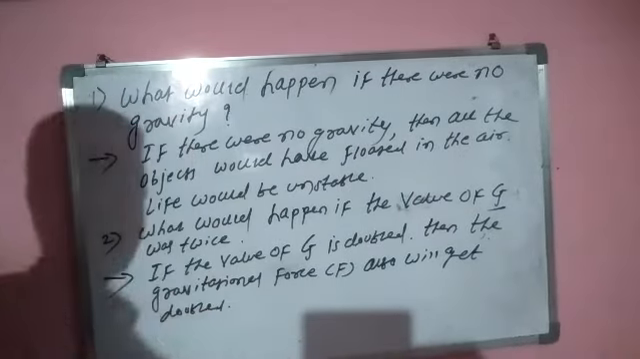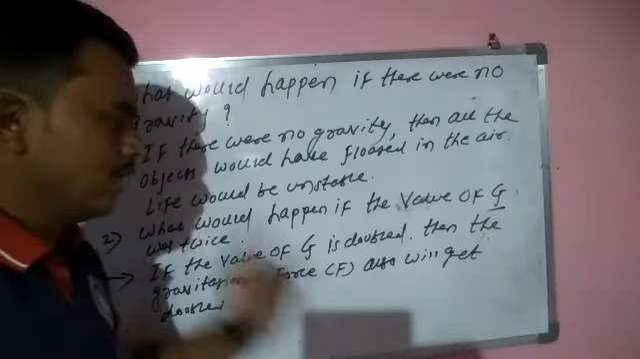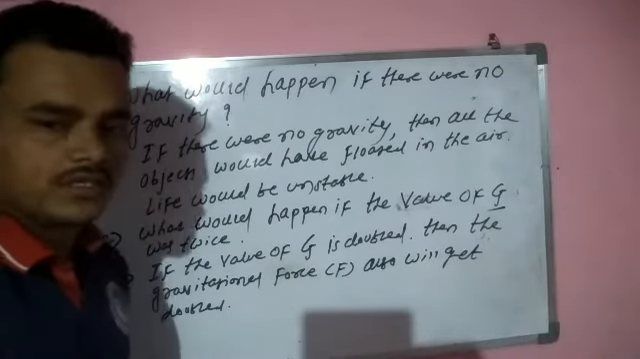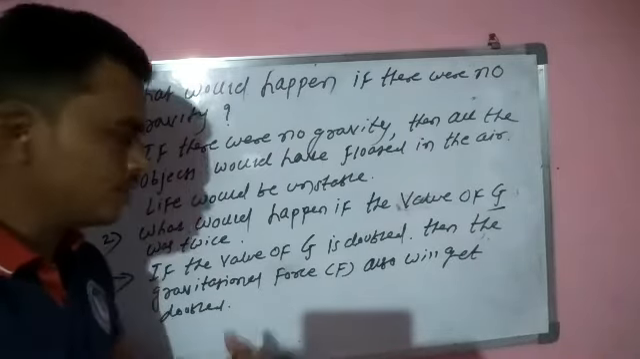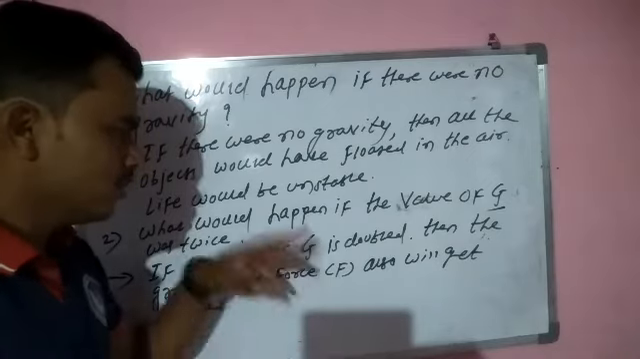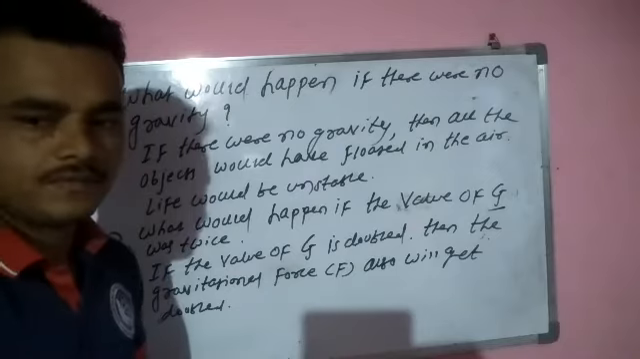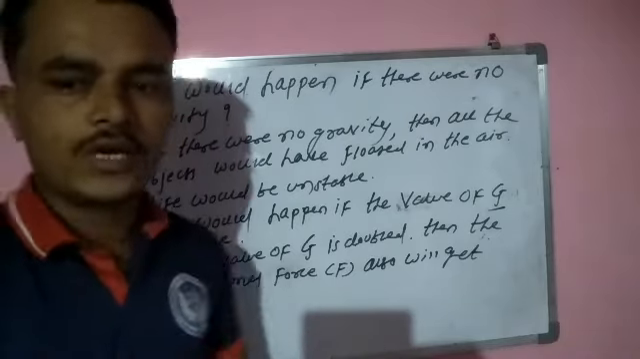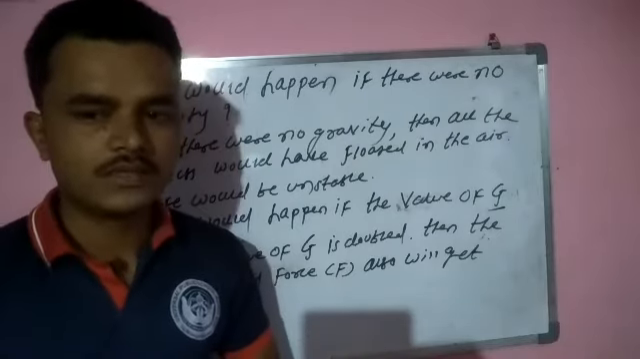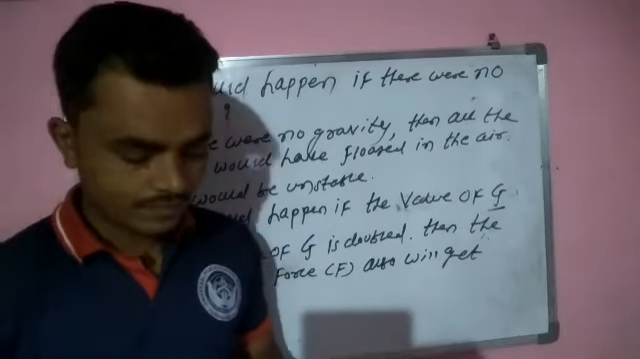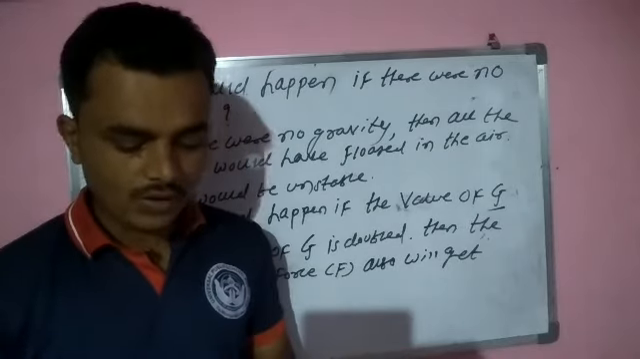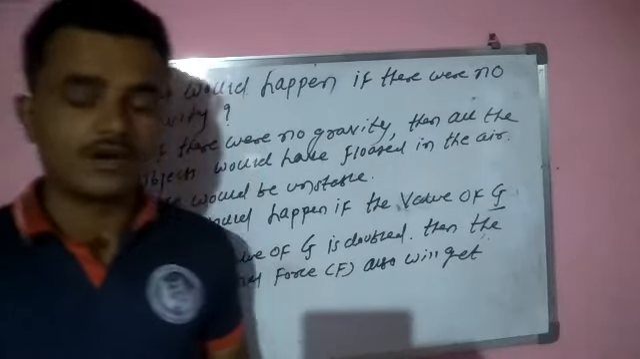Now see, so what would happen if the value of g was twice? अगर g की वैल्यू अगर twice होती है तो क्या होता है? The value of gravitational force also will get double. जो हमारा gravitational force है वो भी डबल हो जाएगा. अंडरस्टैंड? और नेक्स्ट वन, what is the value of g at the center of the earth?